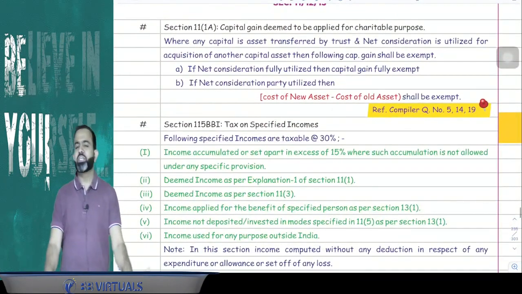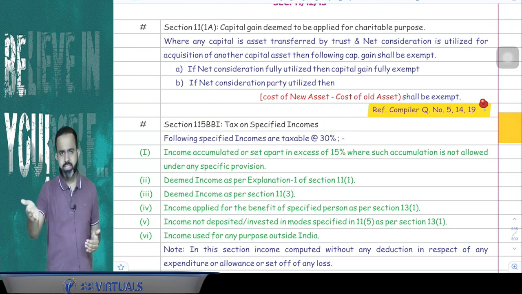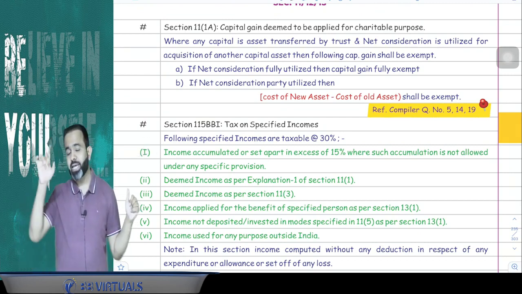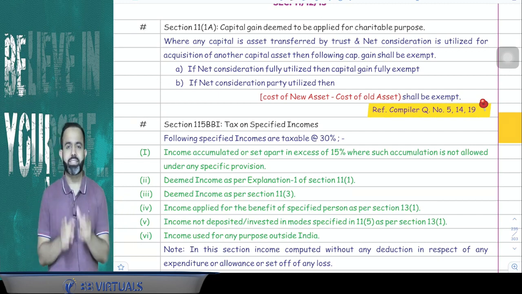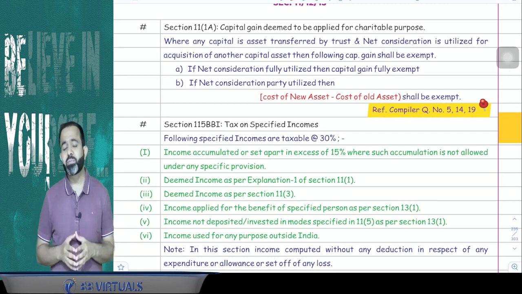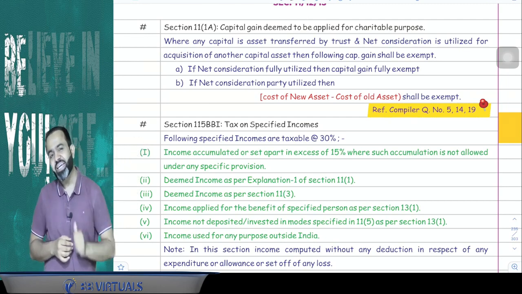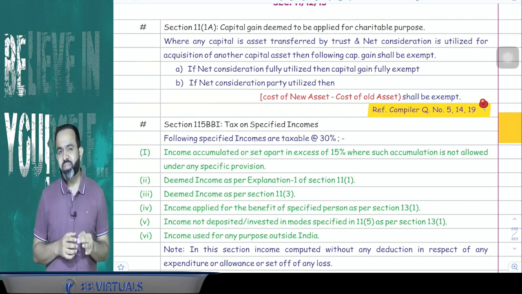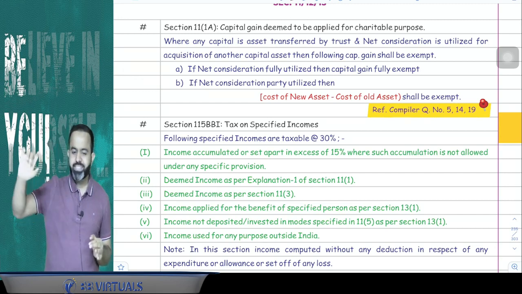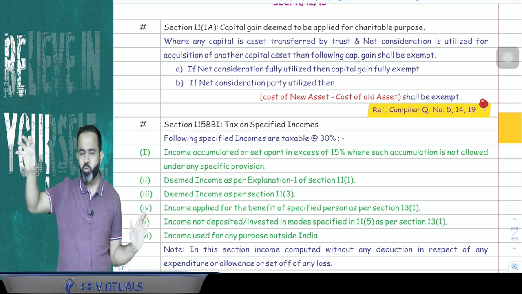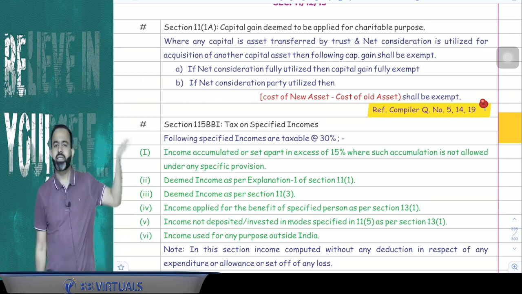Now guys, there is one section, 11(1A). It says, for example, that any trust sold a capital asset, there is a capital gain, and they purchase another capital asset. So will the capital gain be exempted or not? The answer is yes. Here the capital gain is exempted, but as per an interesting formula. Suppose the net consideration is fully utilized, then the capital gain is fully exempt. Meaning if the net consideration of the old asset is fully utilized, then the capital gain is fully exempt.